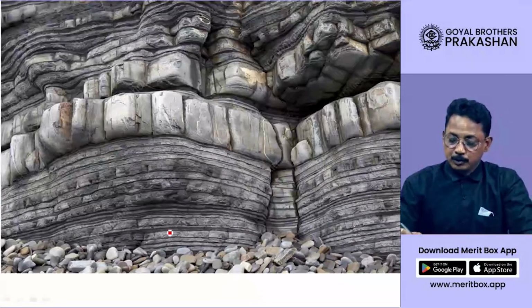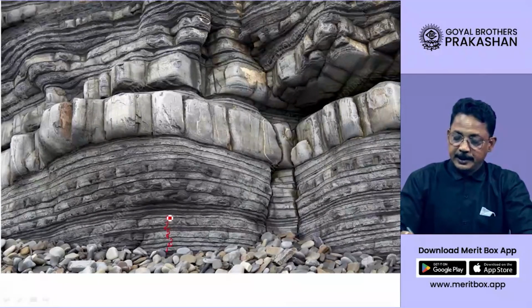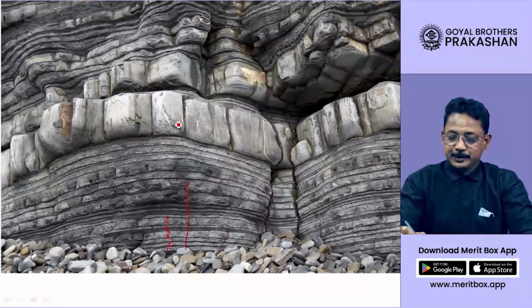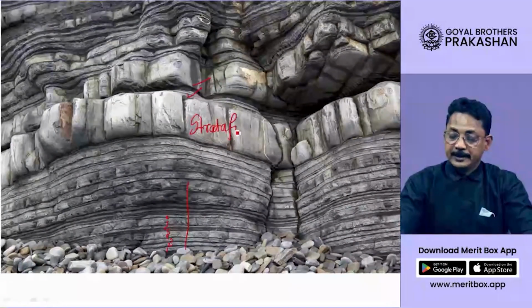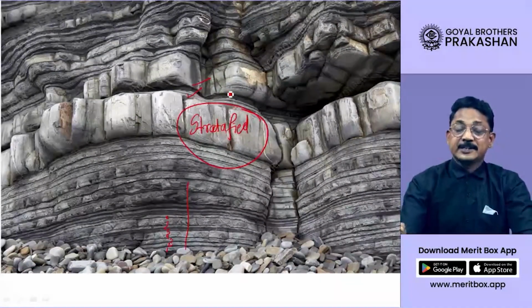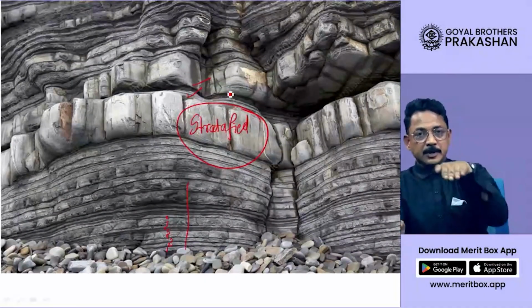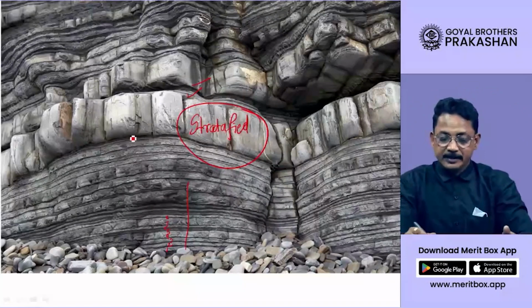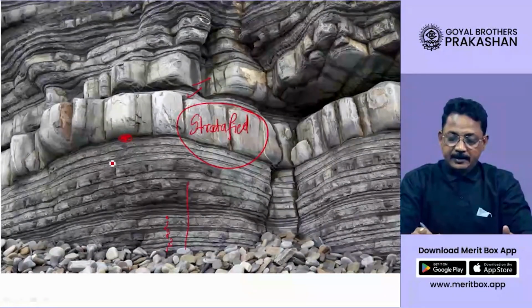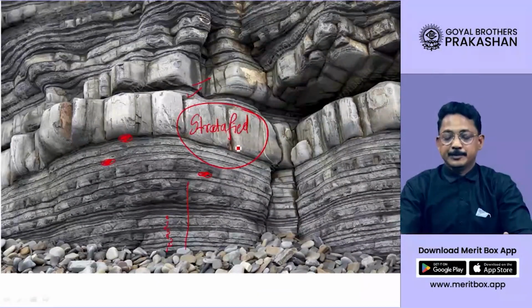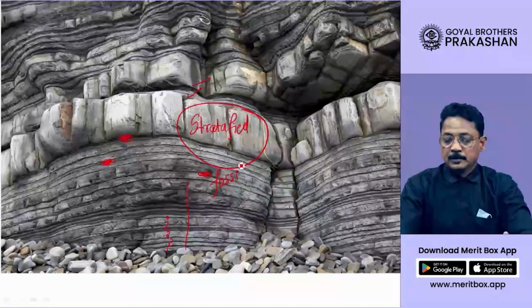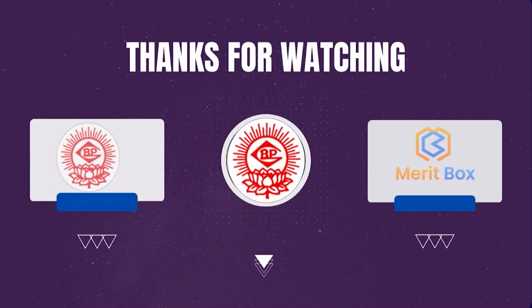See this, so many layers: 1, 2, 3, 4, 5, 6, 7, 8. So many layers, dear student. These layers are also called strata. First strata, second strata, third, so many. Therefore, the name of the rock is stratified rock, the rock that is found in layers. In between these layers, sometimes the dead animals' bodies get trapped, and over a period of time, that becomes a fossil.